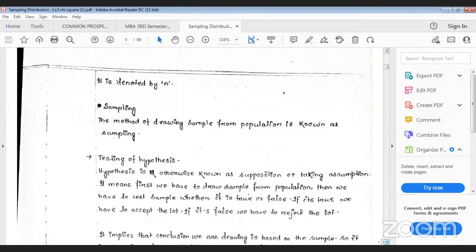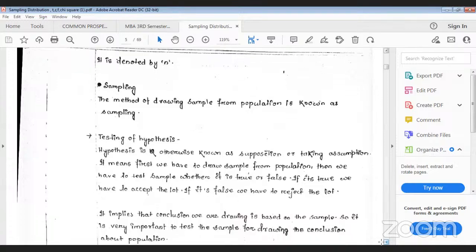Which method you have to follow? Different cases, different methods you have to follow. But out of this probabilistic sampling, the stratified method of sampling is the best one. But it is very important for different types of experiment. You cannot apply any one single method of sampling to all experiments. That means all the methods you cannot apply. So different experiment, different type of method you have to implement, so that you will get the best results. Next is testing of hypothesis.